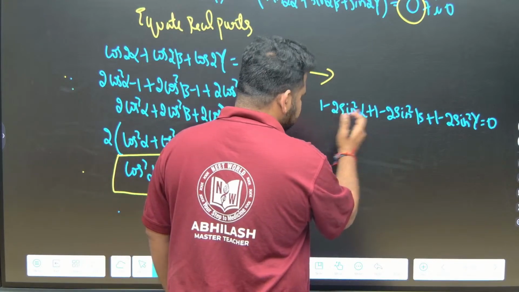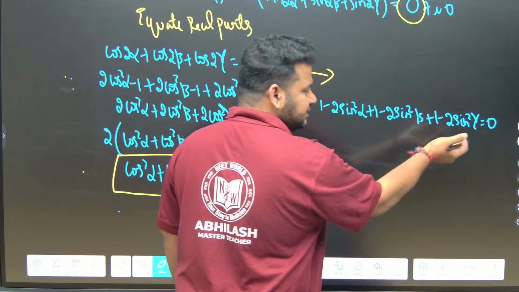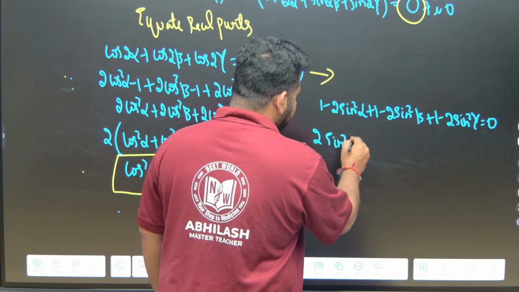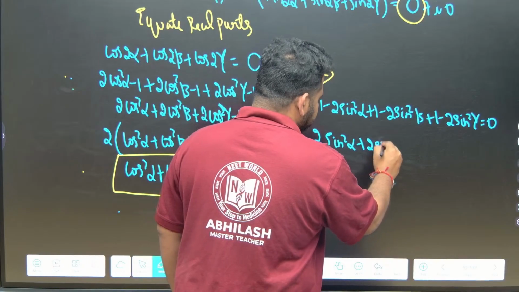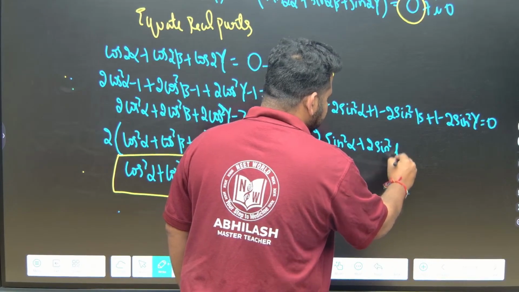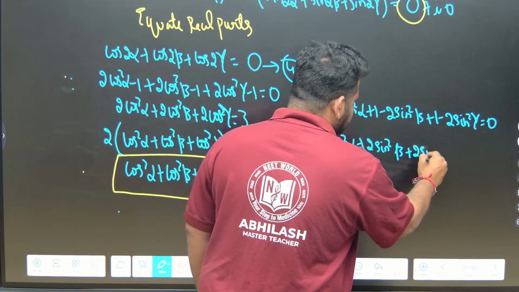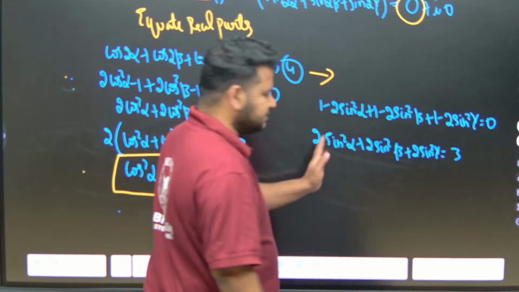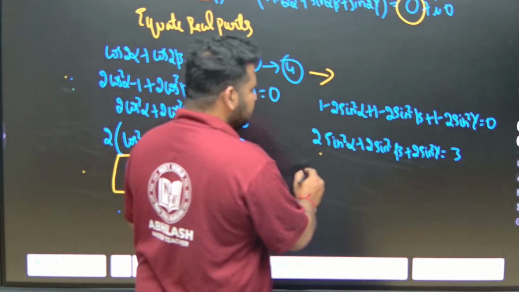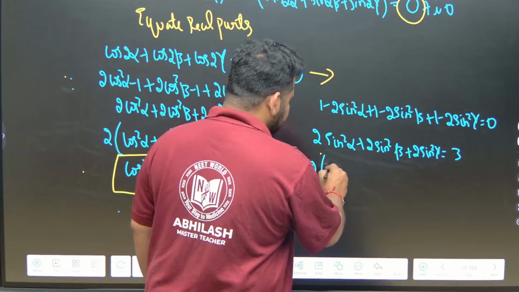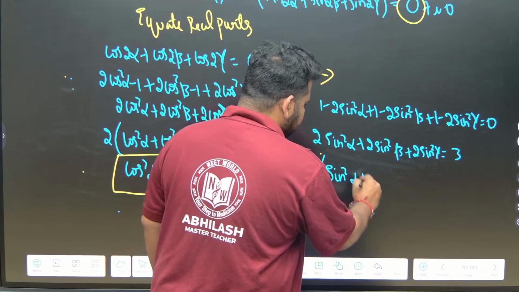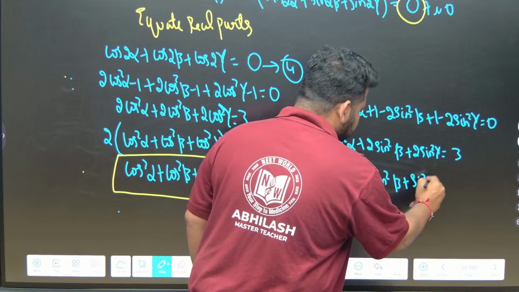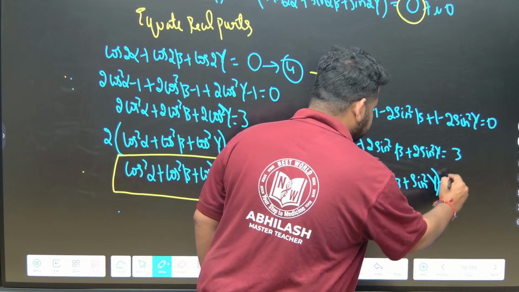So this 2 sin square alpha, 2 sin square beta, 2 sin square gamma, I will send it that side. So I will get 2 sin square alpha plus 2 sin square beta plus 2 sin square gamma, which will be equal to 1 plus 1 plus 1, that is equal to 3. I have sent it that side. So I will take 2 common, meaning I will get 2 times sin square alpha plus sin square beta plus sin square gamma, that is equal to 3.